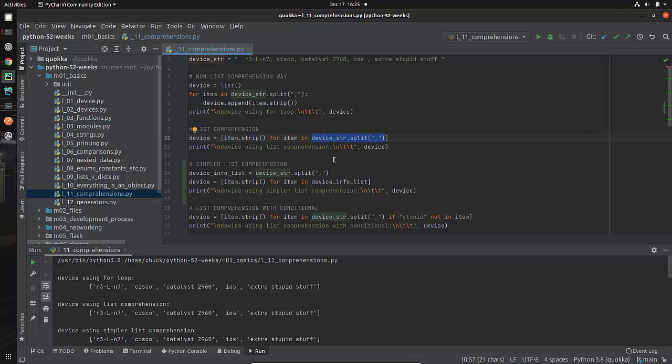And so in order to make it clearer, I took this part out that's highlighted and put it into a separate statement, which is what I get from device string dot split based on the comma. Remember, we're splitting it into these individual pieces, including the beginning and ending spaces.